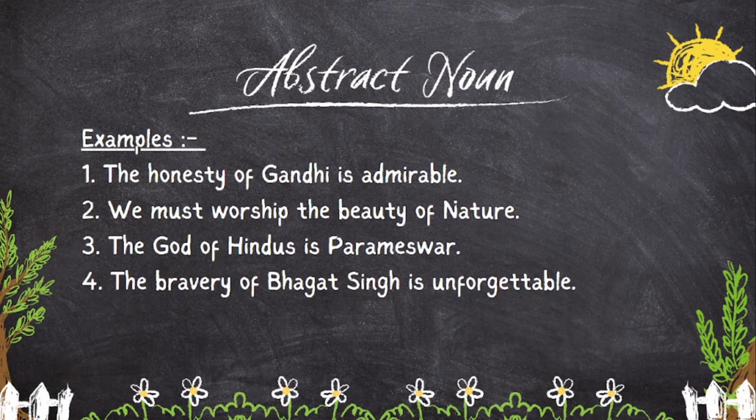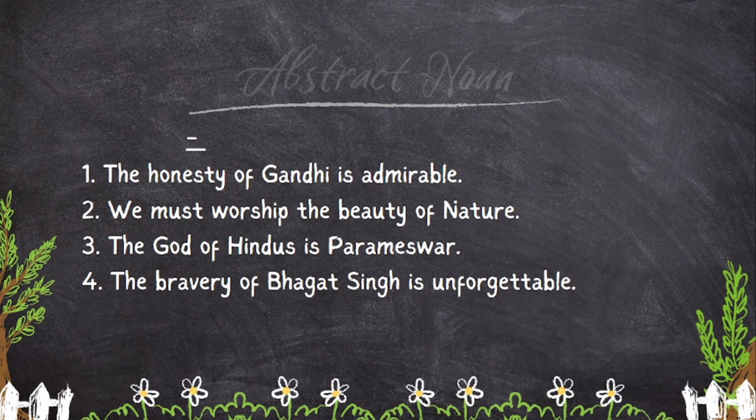The fourth one is the bravery of Bhagat Singh is unforgettable. In this example, bravery is an abstract noun. Here, the abstract noun bravery belongs to a particular person, Bhagat Singh. So, the article is written before the word bravery.